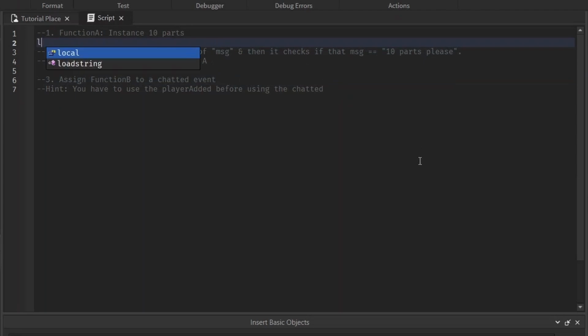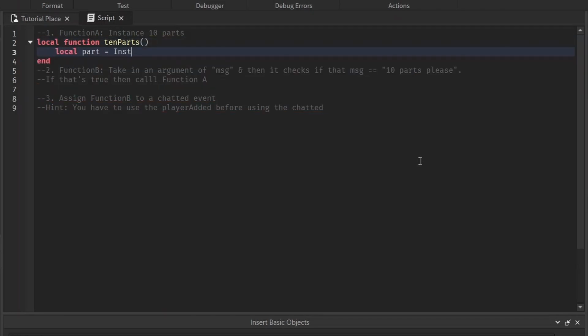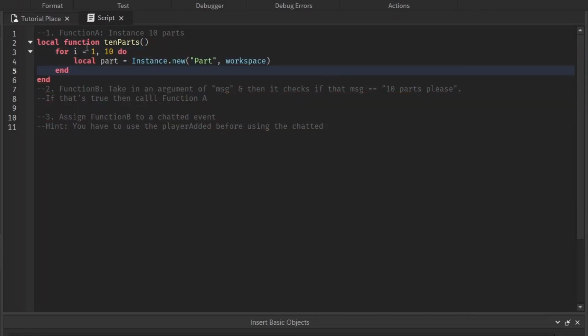So first things first, local function, I don't know, 10 parts, and it's just a simple function. We want it to make parts, and the way you do that is Instance.new Part, and remember we have to give it a parent, workspace. But we want it to do it 10 times, so we can use a for loop for this. For i = 1, 10. We'll start at 1, go to 10, and end. The computer can handle doing 10 parts just fine, so we don't have to put a wait. But if you want to put a wait, maybe if you're scared of your computer, you'll probably be fine, but don't sue me if your computer crashes.